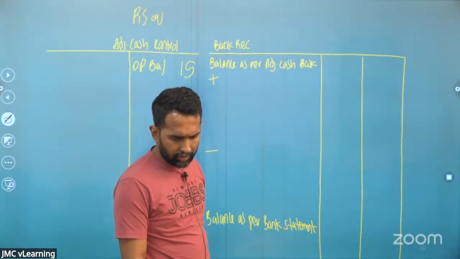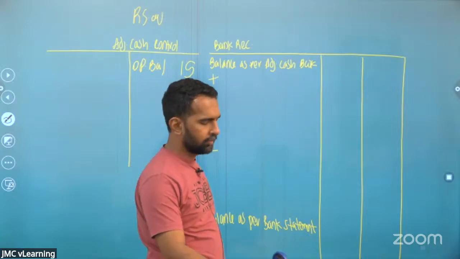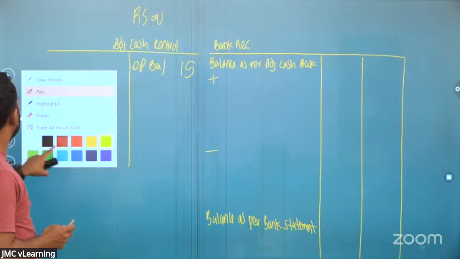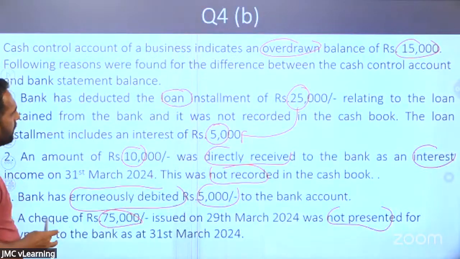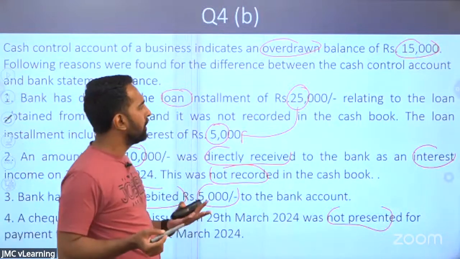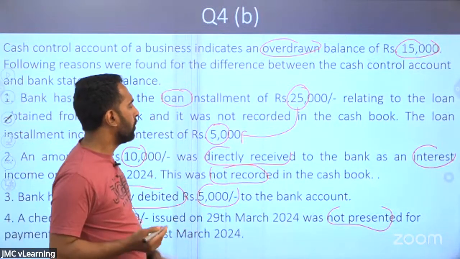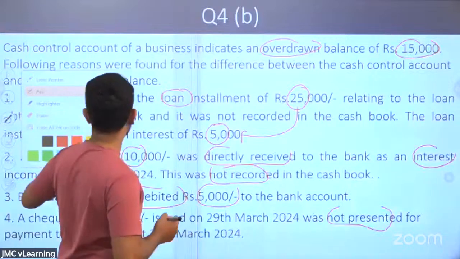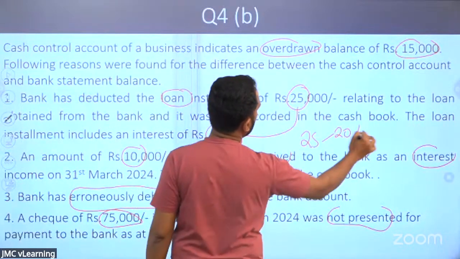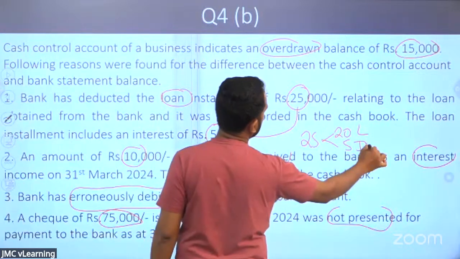Right. Okay. So we'll start. Look at the first adjustment. Bank has deducted the loan installment of 25 and it has not been recorded. Now my question clearly says this loan installment 25, 20 rupees for the loan, 5 rupees for the interest.